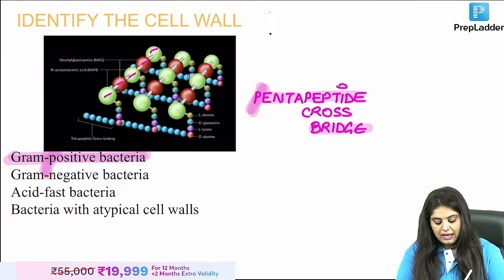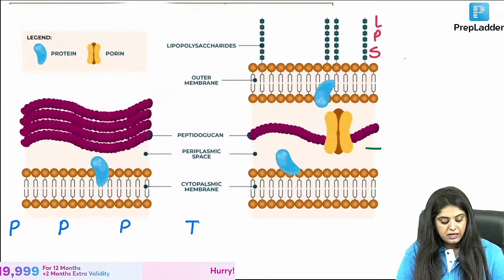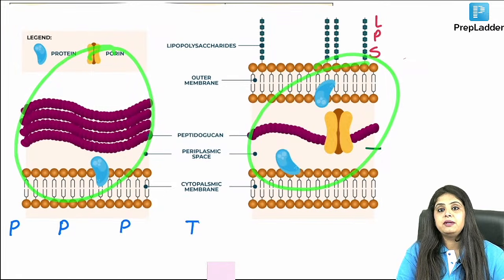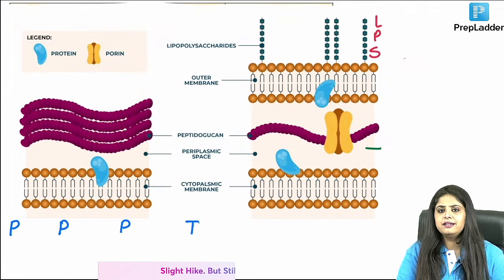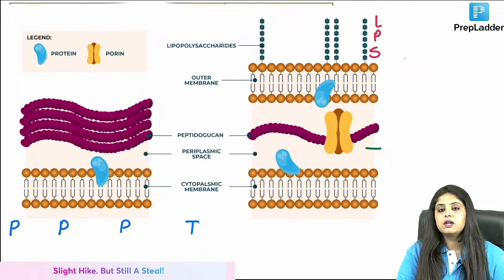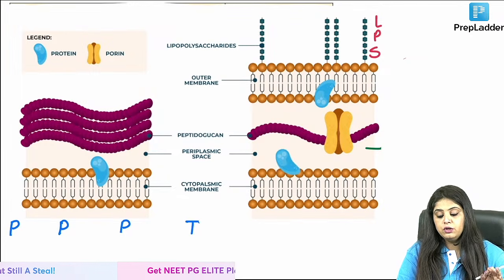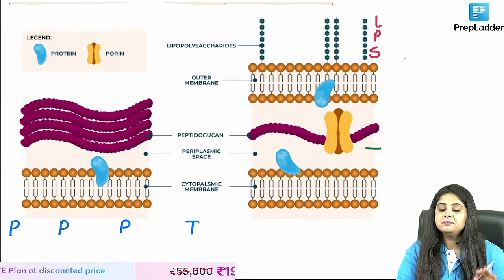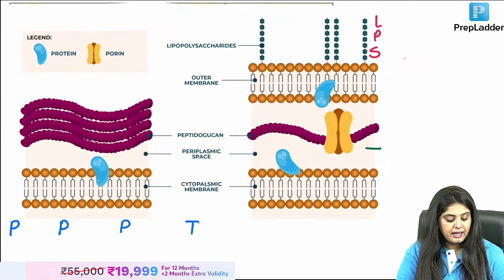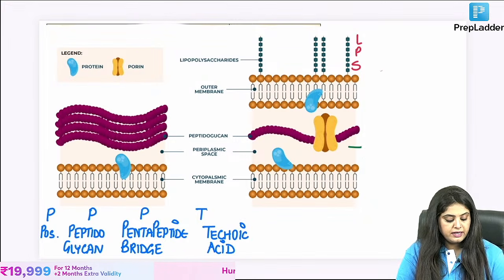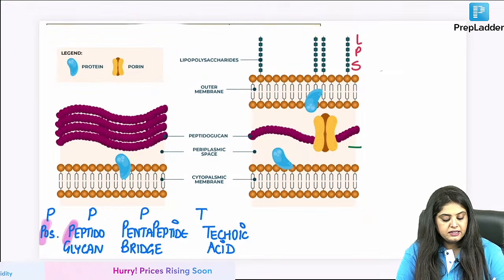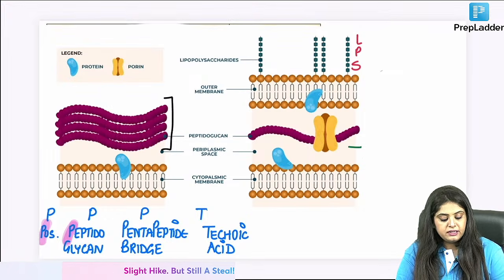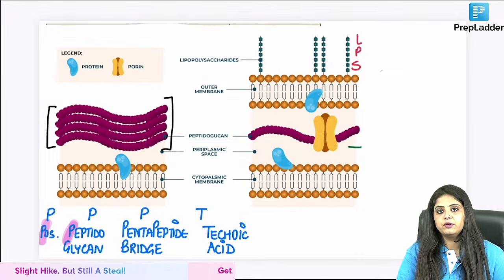So now I'll give you a quick revision, starting from here first. This is the photo that you have to know of the gram positive and gram negative cell wall. The same photo will come in the exam, the same labelings will come, the same questions will come. So when you know that this is exactly what is going to come, then you can't mess up. Let me start. When I say gram positive bacteria, you will number one say that, ma'am, it will have a very thick peptidoglycan. So very thick peptidoglycan will tell me gram positive.